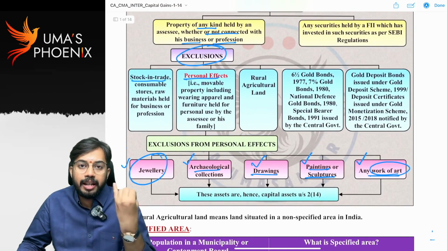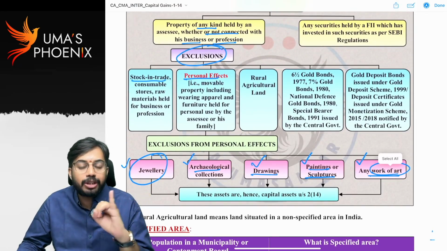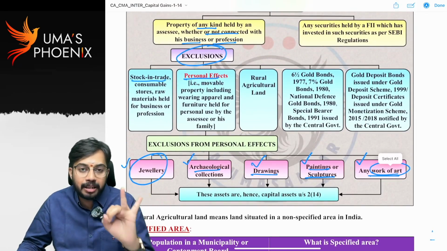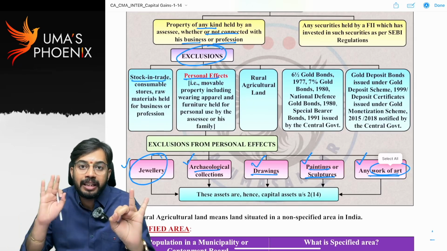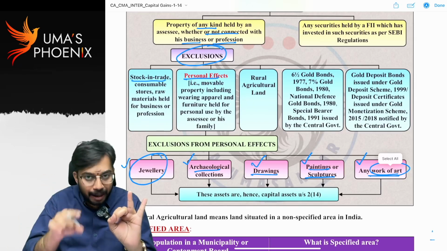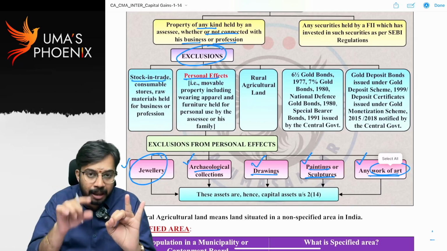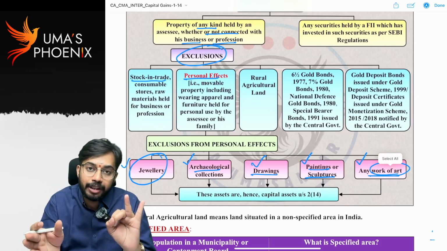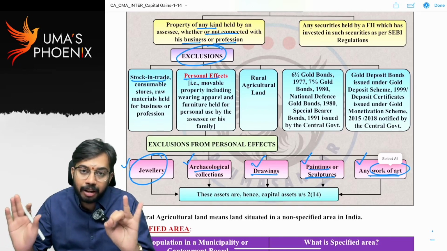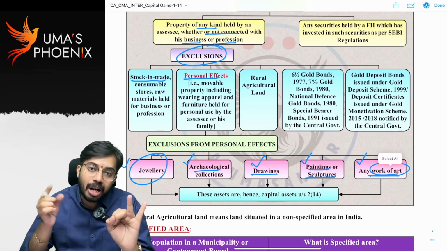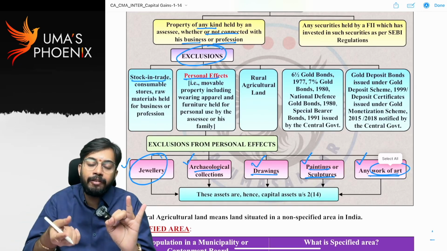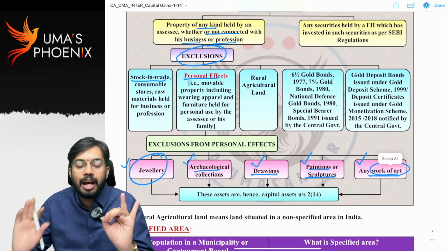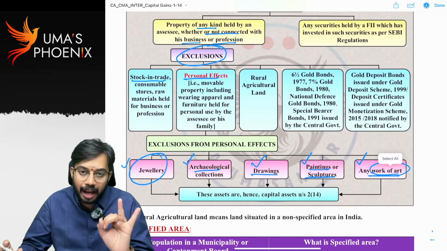So stock in trade is excluded from definition of personal effect. Stock in trade is not a capital asset. Personal effect, any asset which satisfies three conditions, that asset is a personal effect. So any asset which is a personal effect, it is excluded from capital asset definition, and no capital gains are required to be calculated. If asset is not a personal effect, then again it will fall under the definition of capital asset, and capital gains are required to be calculated.